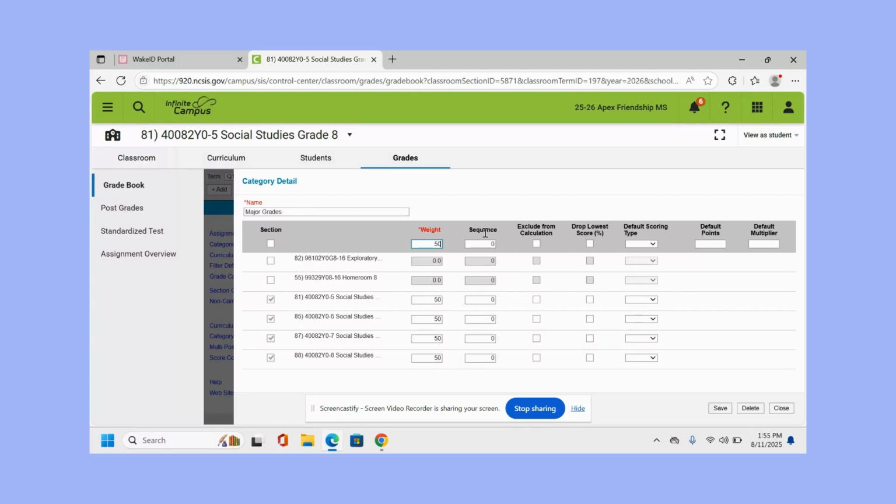Sequence is how you want the list of categories to appear in your list assignments. For example, if you assign a lot of major grades, maybe you would want this to be sequence 1. Now this would make it the first option in your list of categories, right? On the other hand, if you assign a lot of classwork and skills grades, maybe you would select your major grades to be sequence 3. Exclude from calculation. This is if you're calculating grades that are not part of the average.